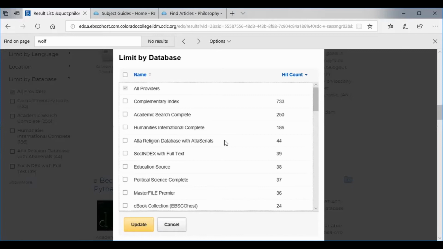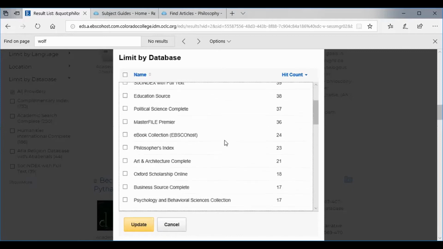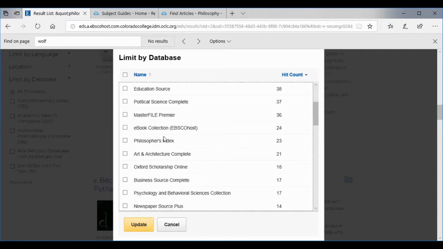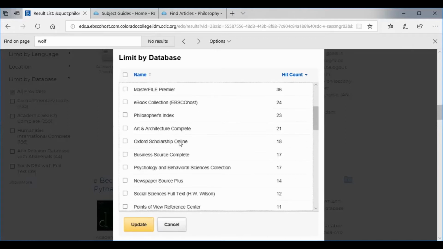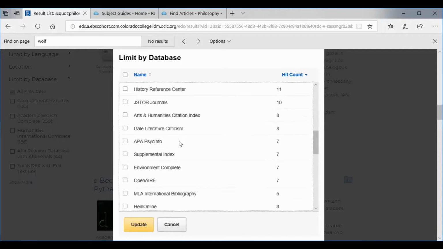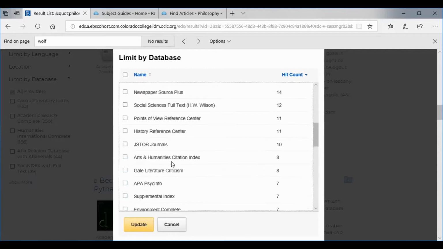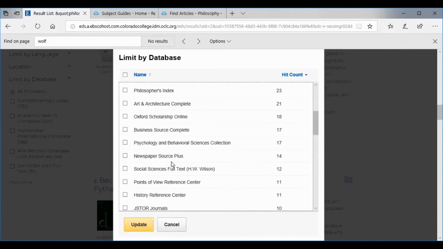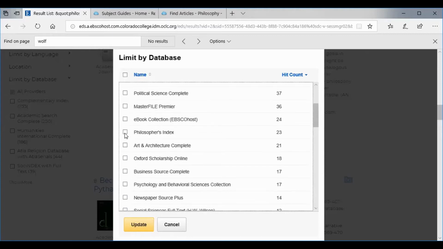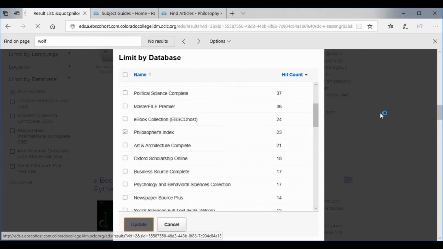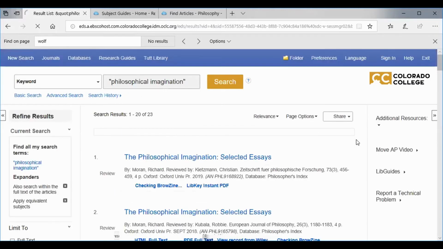Because we actually have a couple that are very, very important for philosophy, including the Philosopher's Index. And I am not seeing, they're not alphabetical. Oh, here we go, MLA, which is the Modern Language Association. So we can limit just to those databases if we wanted to. So of all of our search results that we have currently, let me see, we can come back up here to the Philosopher's Index and just hit update. And now we're looking at those 23.